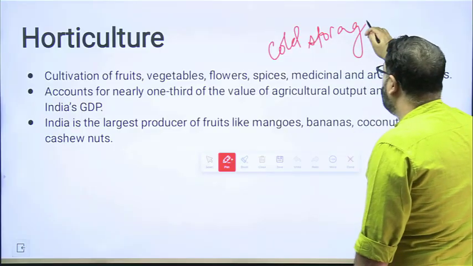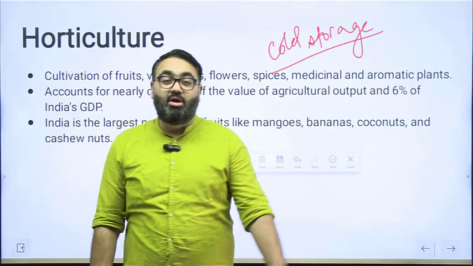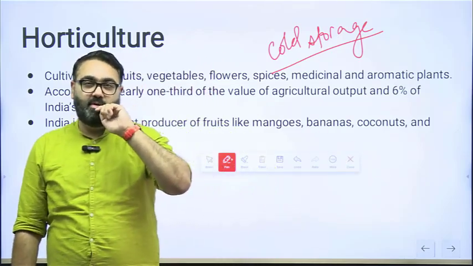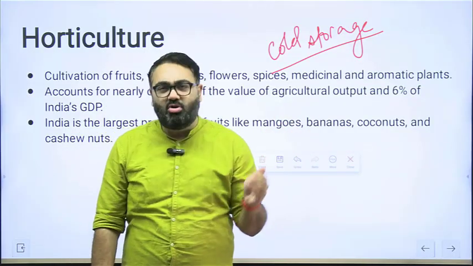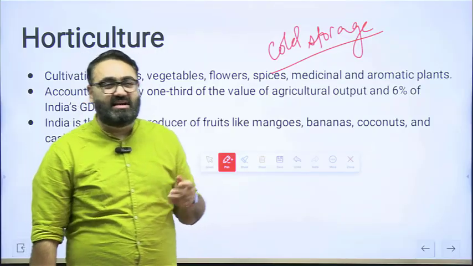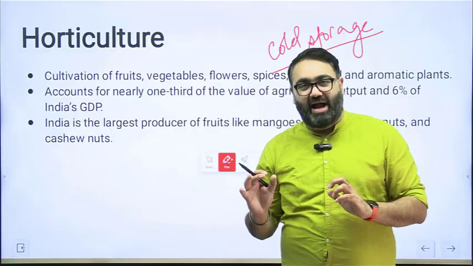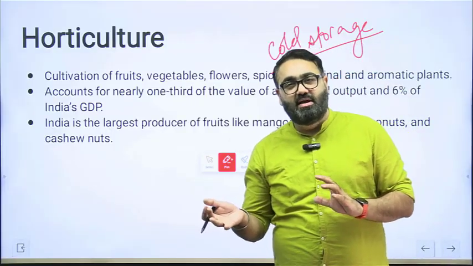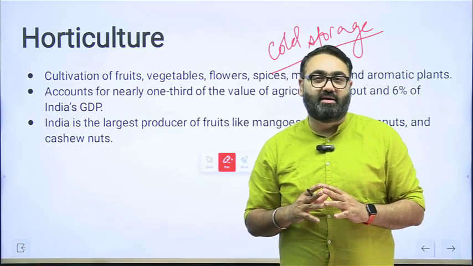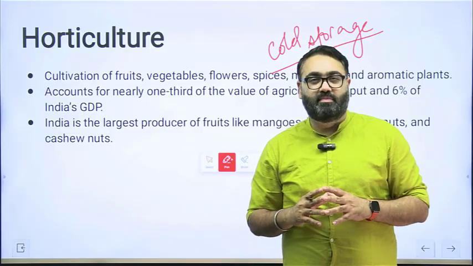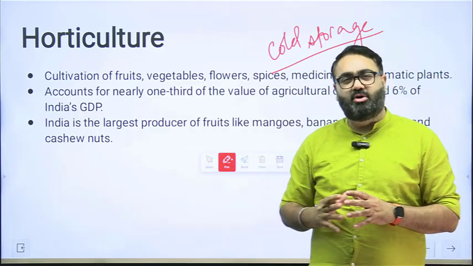You all would have heard in your household, your mother, your parents tell you that the older the rice, the better it becomes. The rice that is older is sold at a higher price. So for food grains, storing them is much easier. Wheat and rice, they are easier. You don't require cold storage as much for wheat and rice. But for perishables like fruits and vegetables, they require a certain temperature to be maintained. And that becomes problematic.